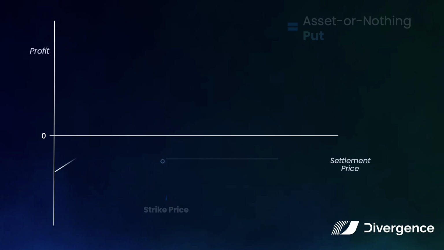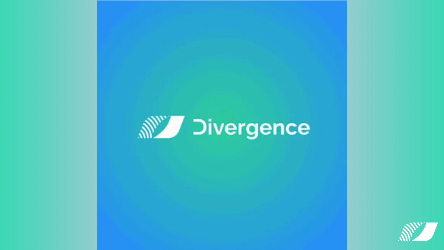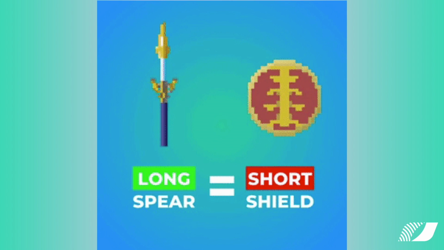This can also be used as an arbitrage strategy when there's a price difference with an asset or nothing put, and to hedge and sell a strip of calls at different strike prices. Now we'll go through the second part of the put-call parity, where we long an asset and sell an asset or nothing put to replicate a long asset or nothing call.